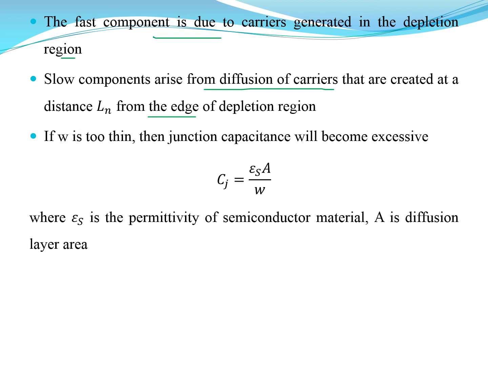So if W is too thin, that is, depletion width is very small, then the junction capacitance will become excessive. So if this is going to be very less, then the value of junction capacitance is going to increase. So that is a major concern here. Es is the permittivity of the material and A is the diffusion layer area.